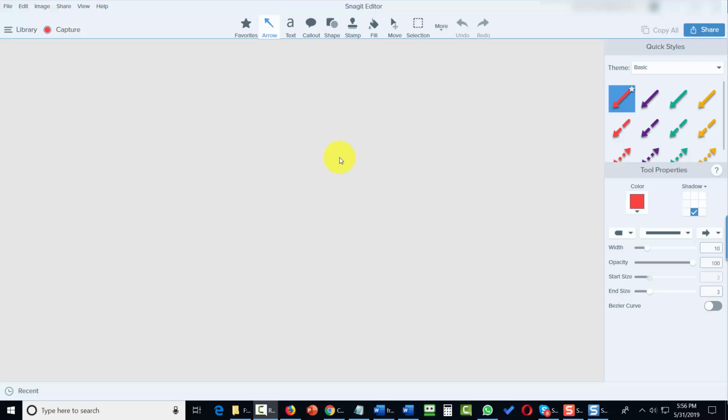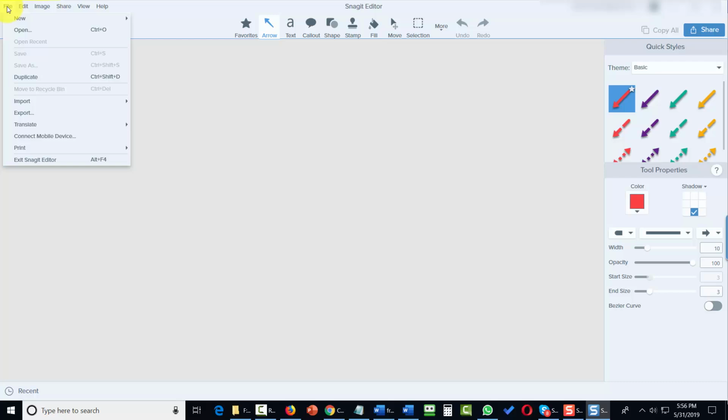Welcome back. Now in this video, we're going to work with the File menu of the Snagit editor. And to do that, we're first going to go to the left-hand corner. We're then going to go to the File area. Now, one of the first things you're going to see here is that you can open up what's called either a new image or a new capture.